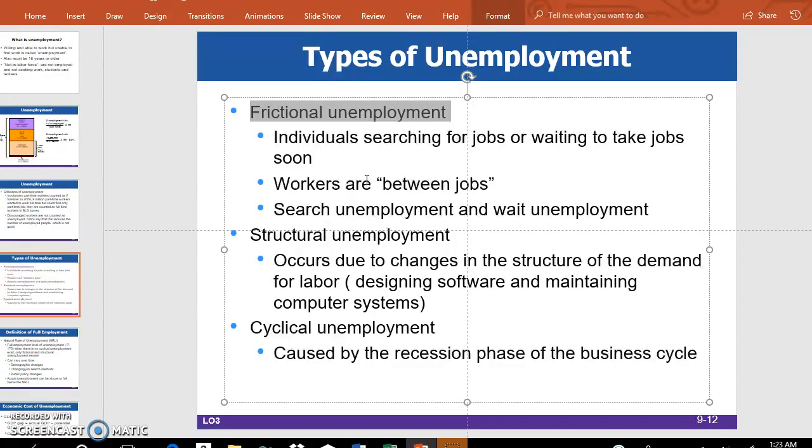So this frictional unemployment is what? You see, this is the normal unemployment. This is like search unemployment or wait unemployment. Every day, thousands of workers are laid off or they resign, and every day, thousands of workers get new employment, right? So frictional unemployment is like a switch-between-jobs unemployment.